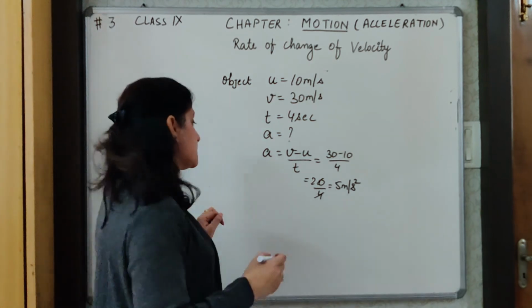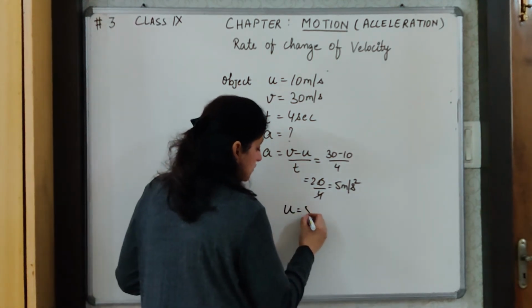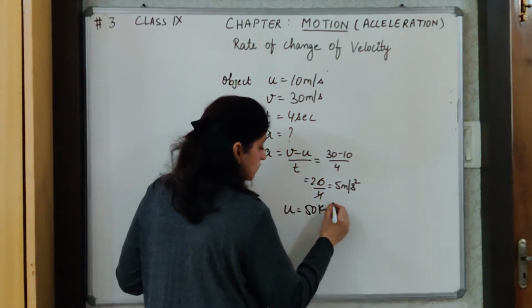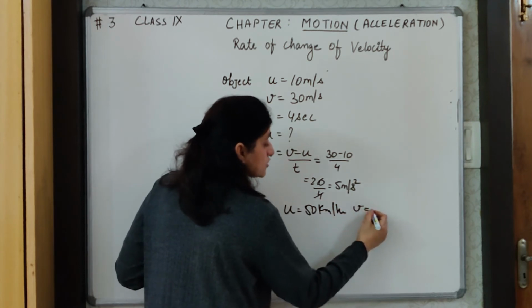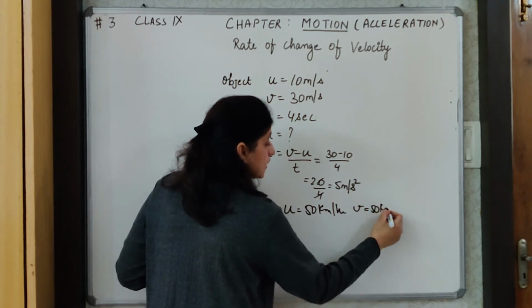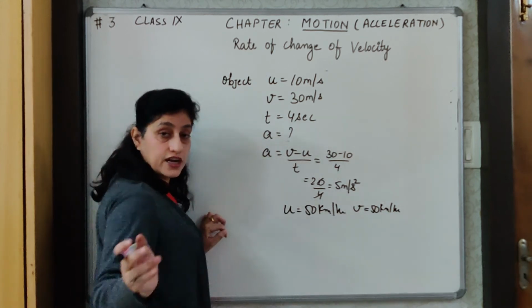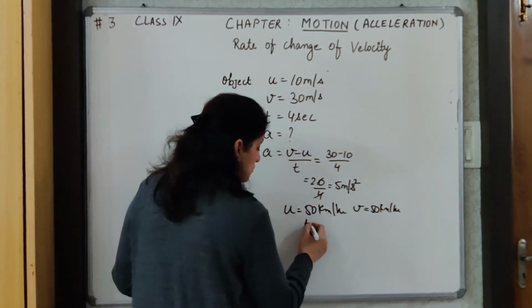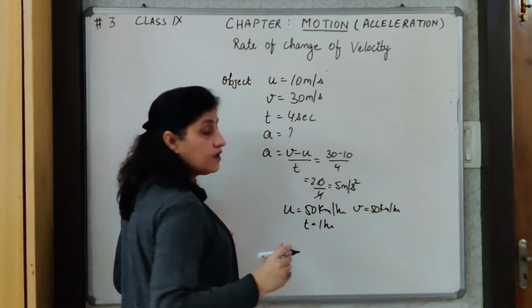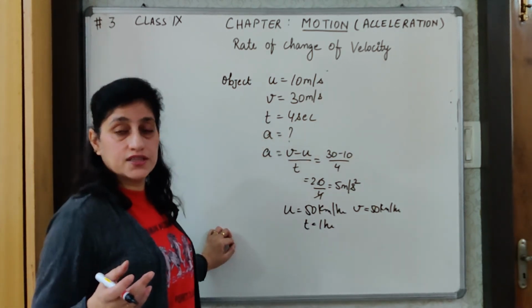So at that instant, my initial velocity will be 50 km/h and my final velocity will also be 50 km/h. Suppose I have been driving for 1 hour, so time will be 1 hour. Now what is my acceleration in this?